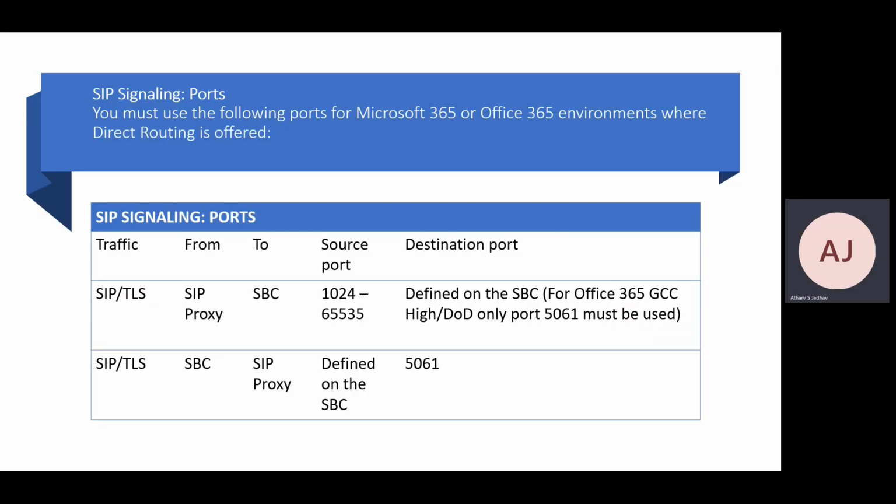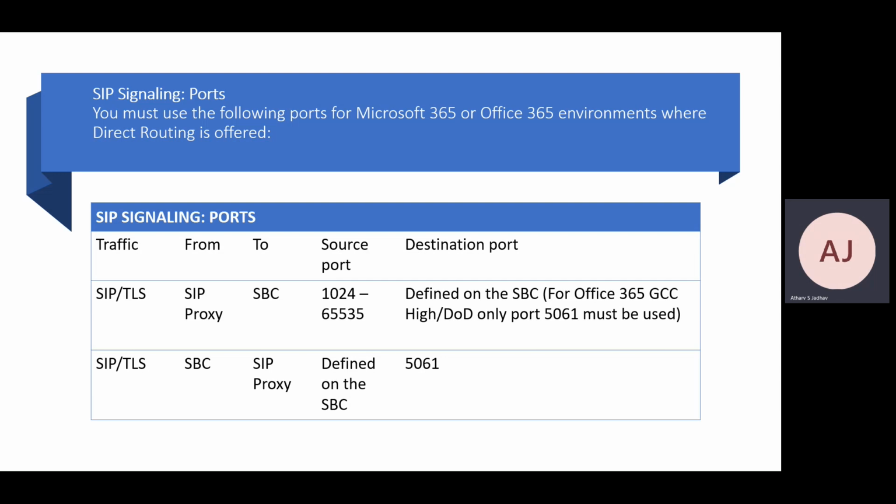And SIP signaling ports. You must use the following ports for the Microsoft 365 Office 365 environment where you have direct routing. For traffic, we have SIP TLS, and the range will be ports from 1024 to 65,535. This is for the incoming traffic from the SBC to the SIP proxy.